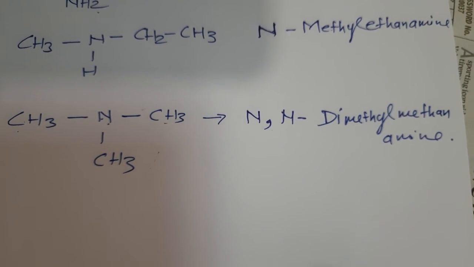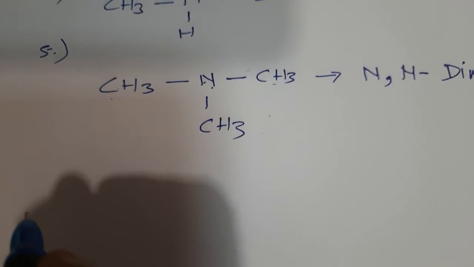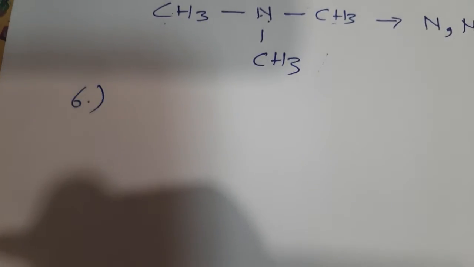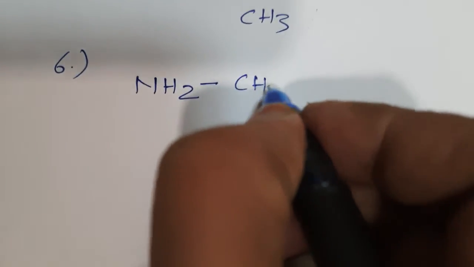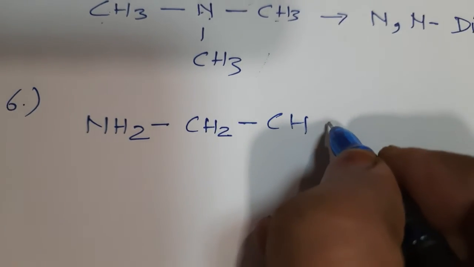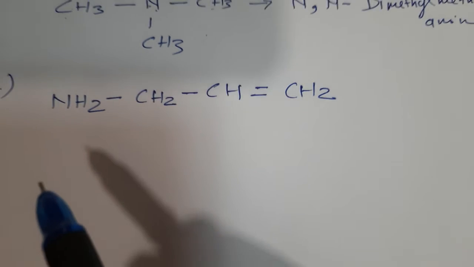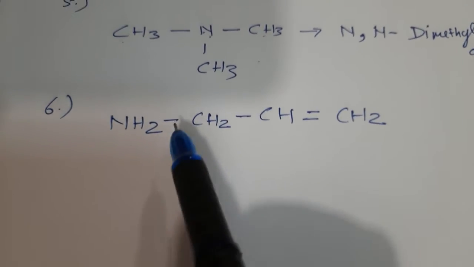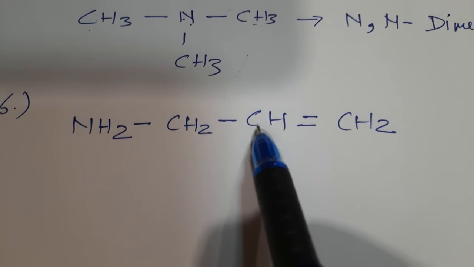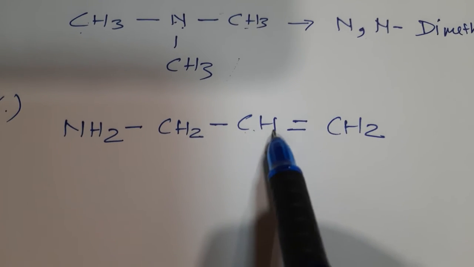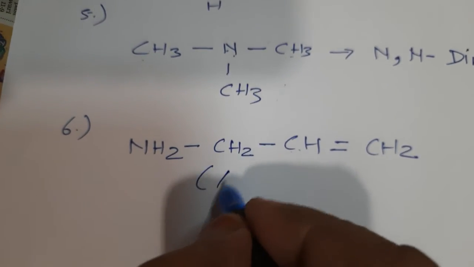Okay, son. Similarly, if I write here one allylic compound, let me show you. So if I write here NH2CH2CH=CH2. Now why is it an allylic compound? Again I repeat, the functional group containing carbon atom is attached to an sp2 hybridized carbon which further has the double bond. Correct? So this is an allylic compound, remember, allylic.